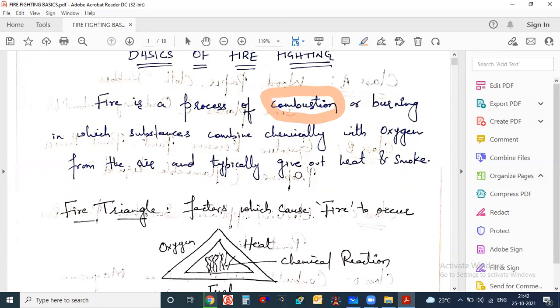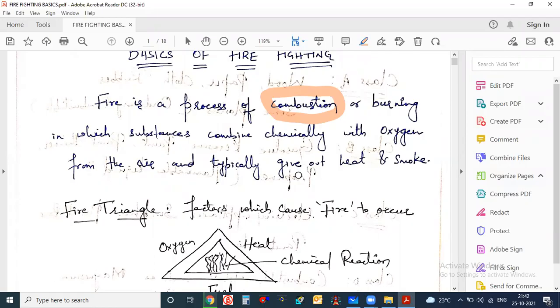Every material or element has different fire properties. Some materials or elements are very critical: they can catch fire even if they react with a very small amount of oxygen. And some elements or chemicals are not that hazardous. Even if much oxygen is reacting with them, they will not catch fire.